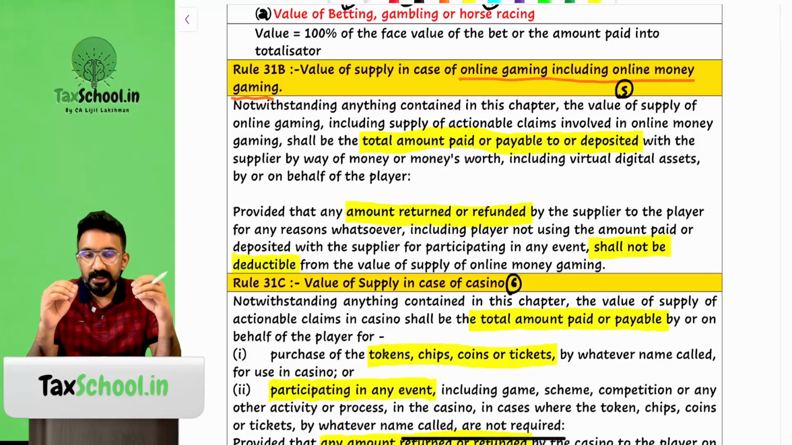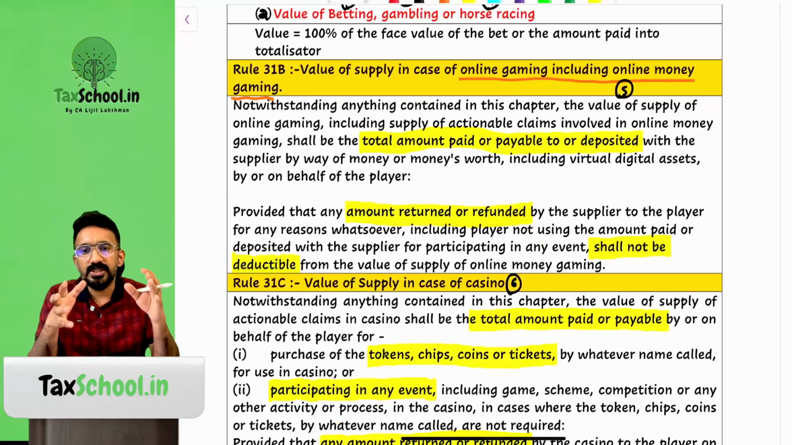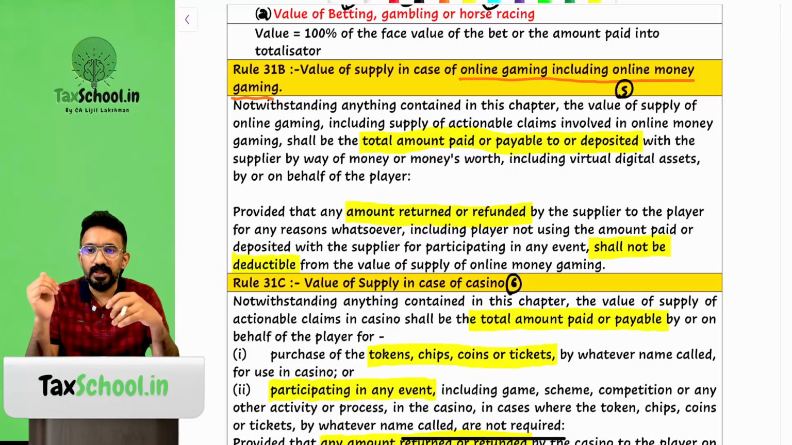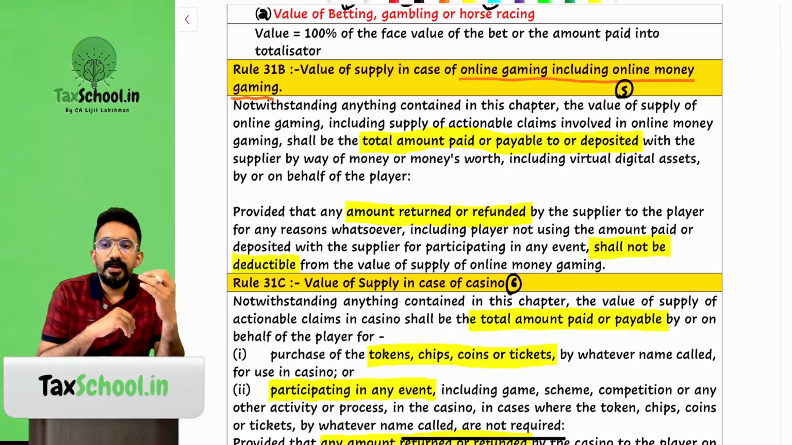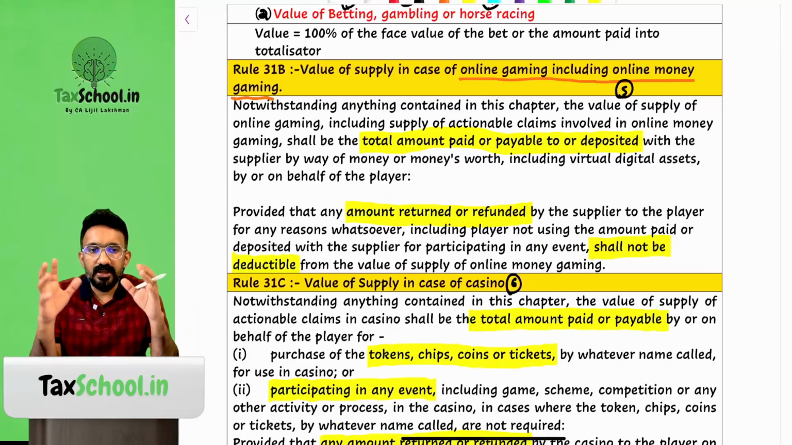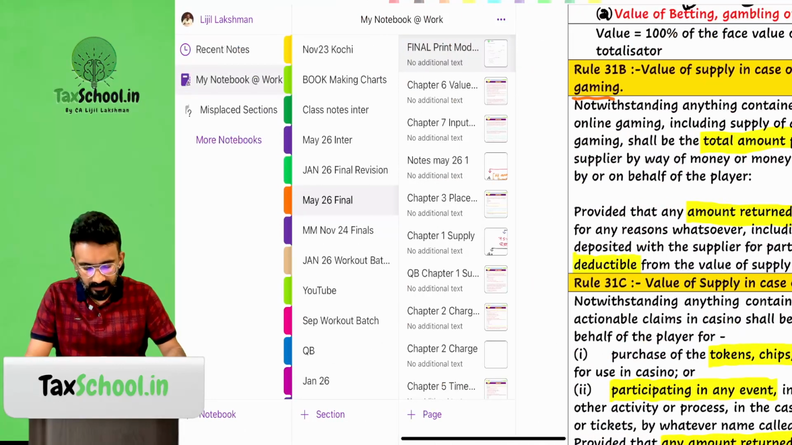So if you look at 31B talks about how do you determine the value when your supply happen to be online gaming, including online money gaming, primarily capturing online money gaming, but online gaming also falls into the structure. You know that from your 1st October 2025 onwards, there is a prohibition on online money gaming. Real money gaming, RMGs, are actually not allowed in India anymore. Now, though that particular provision has come, there is no corresponding amendment that is there in your GST provision to assess and then collect taxes from the earlier structure. They still make the same provision available there as well. 31C talks about how do you determine value of supply in case of casinos. Let's look at what is the valuation that we have.